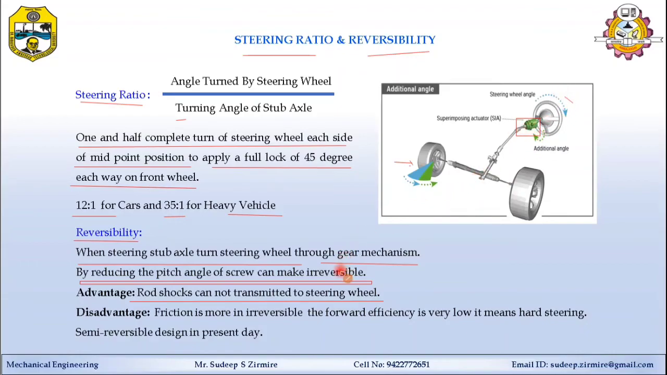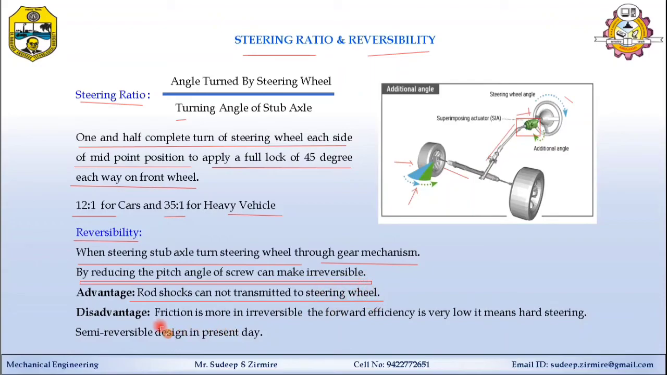It means if the pitch is less, the steering will be irreversible, and at the same time the advantage is that road shock cannot be transmitted. The shocks coming through the tire and wheel assembly would transfer through the steering linkage to the driver and increase the strain on the driver, so it is avoided by making it irreversible.